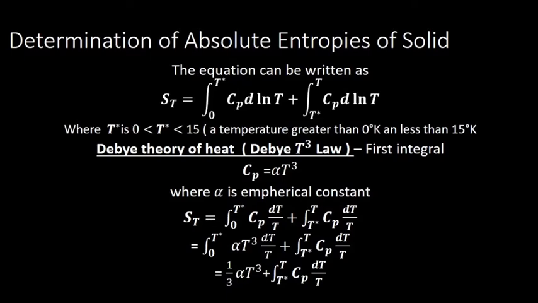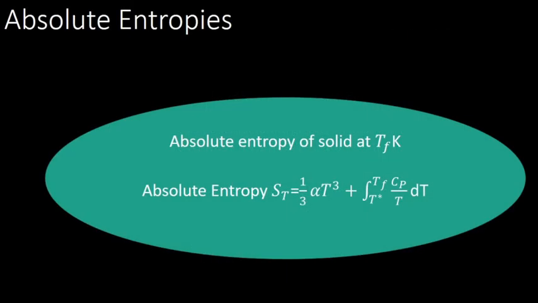We substitute that constant value and raise the temperature to the power 3, and we will get the first part. The second part, as usual, is a plot integration, which we calculate. This way we can use it for calculating the absolute entropy of solid, liquid and gas. The absolute entropy of a solid at TF Kelvin can be written as one third alpha T cubed plus the integral from T star to TF of Cp by T dT. That is how we will be calculating.